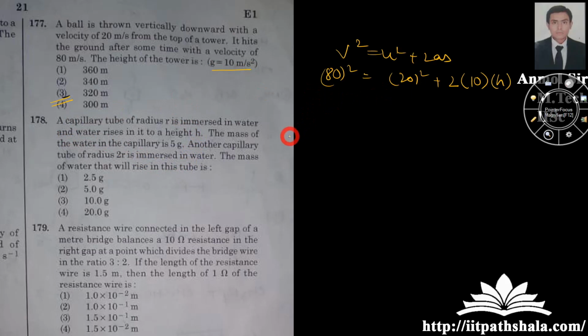Calculate it by yourself. Now, a capillary tube of radius r is immersed in water. The water rises in it to height h. The mass of the water in the capillary is 5 gram. Okay, another capillary tube of radius 2r is immersed in the water. The mass of the water that will rise in the tube is. Okay, you can use the direct formula, which says h1 r1 equals h2 r2.